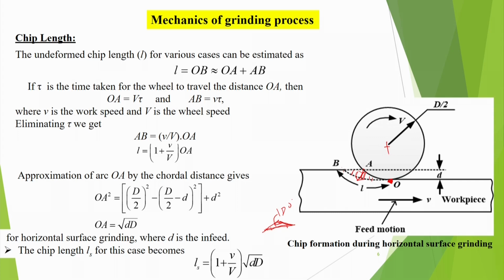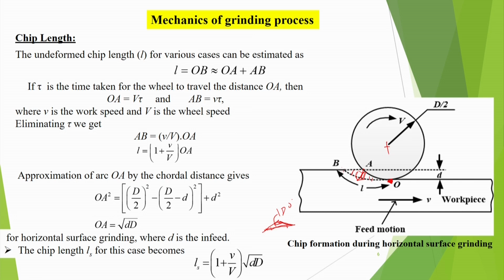Now, we have to estimate. If we want to get the length, we have to estimate what OA and AB are. So, assume that time tau is the time taken for the wheel to travel the distance OA. That means point O reaches point A in time tau. So, OA is naturally V tau, where V is the surface speed of the wheel. In the meantime, this movement AB will be there. Point A has actually gone to B because the table is moving. So, AB is equal to small v times tau. Small v is the work speed and capital V is the wheel speed. Capital V is much more than small v.